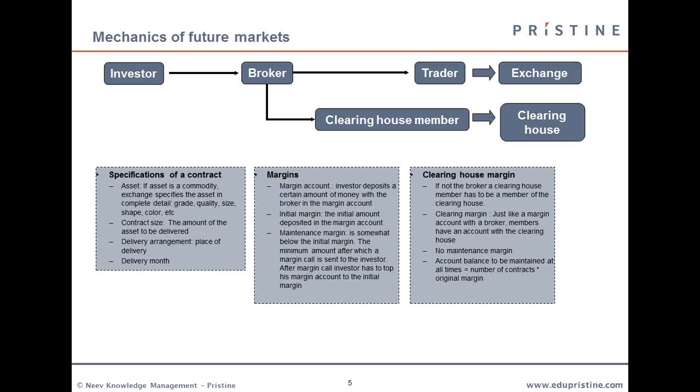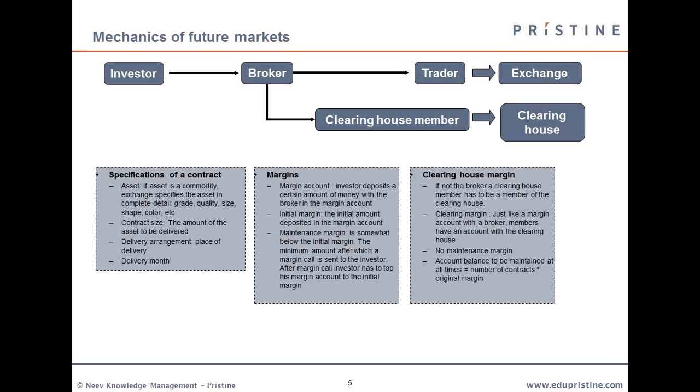So what all is considered in the futures contract? First is the asset. The asset is a commodity, and the exchange specifies the asset in complete detail, because there is scope for ambiguity if less information is portrayed. So an effort is made to portray as much information as possible. Next is the contract size, the amount of asset to be delivered. That is also specified, along with the delivery arrangement, place of delivery, and the delivery month.